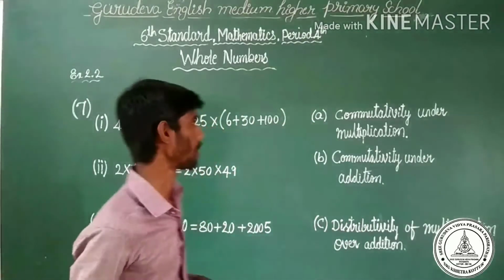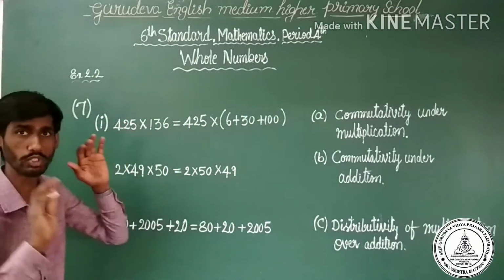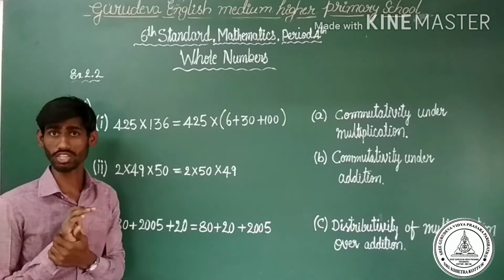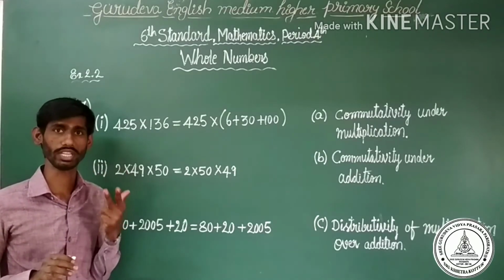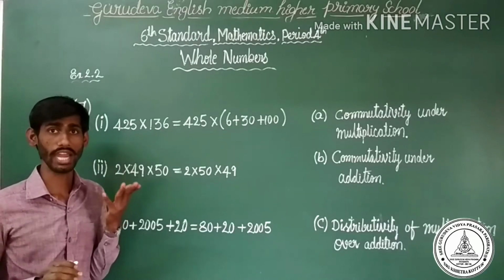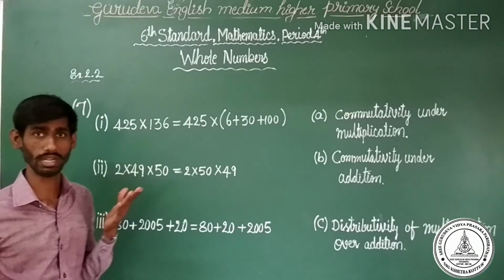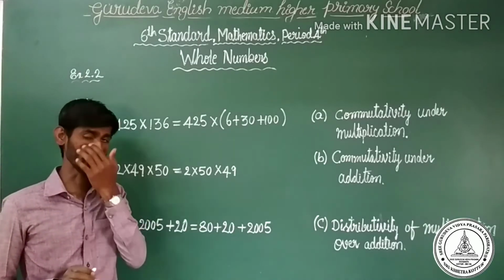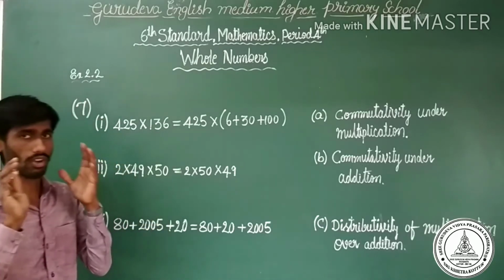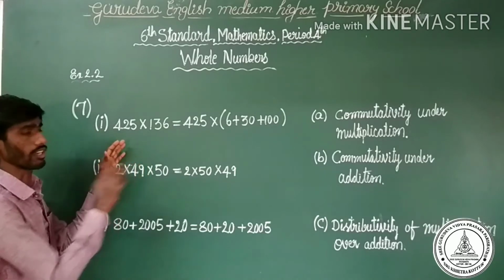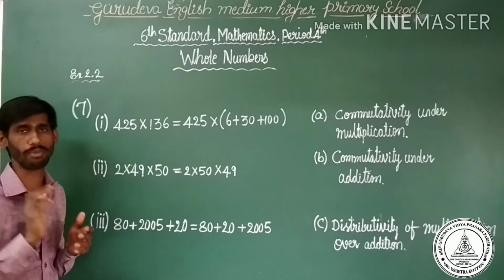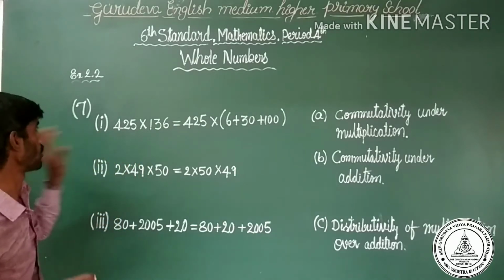Match the following. Observe here, dear Chotu. You are very well able to know properties: closure property, commutative property, associative property, distributive property, identity property. I mean identity multiplication and addition. Okay. See, just you may recall all these properties. It's very easy to find out the answer by the help of these properties. Okay. Yes.